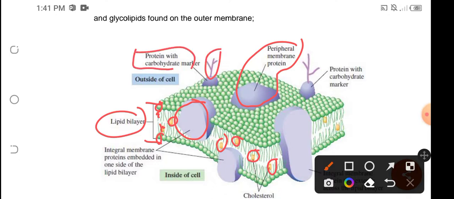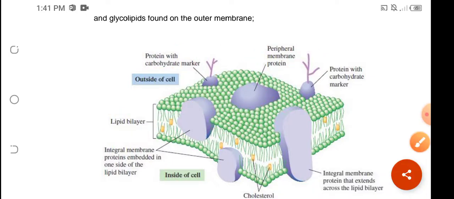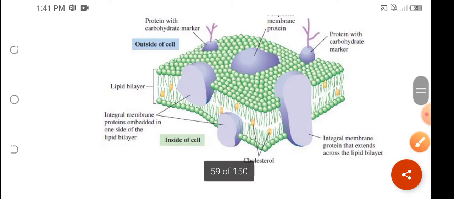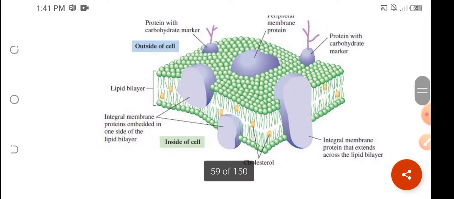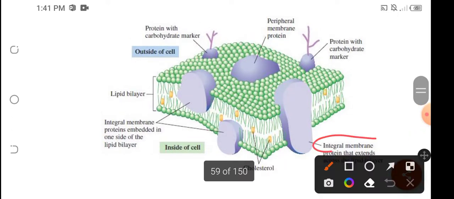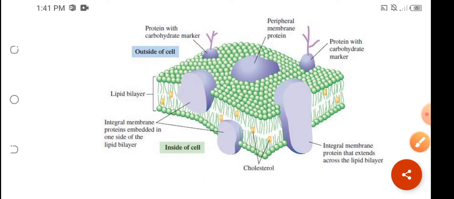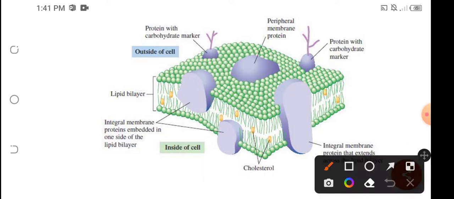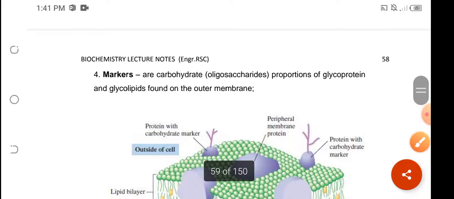So ito yung mga carbohydrates natin. Okay? And then we also have integral. So this is the integral membrane. So always bear in mind, meron tayong 5 component ng membrane. We have the lipid bilayer, you have the cholesterol, you have the protein, and you have the markers, which are the carbohydrate part. Okay?